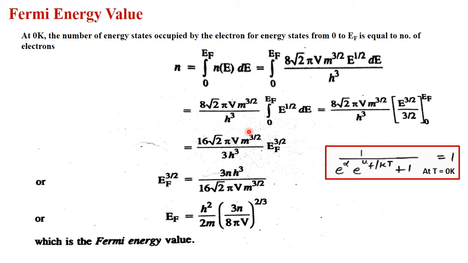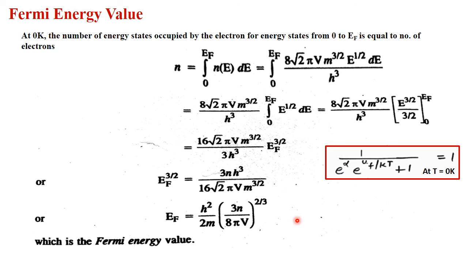We'll get an expression of this kind, but here we are interested to calculate the value of EF. Take this EF toward that side, and taking the cube of the under root, we'll get EF is equal to h raised to the power 2 divided by 2m multiplied by 3n upon 8 pi v raised to the power 2 upon 3. Here it is clear now that the Fermi energy value depends upon the mass of the electron and density of the electron, because density of the electron is represented by n upon v, number of electrons per unit volume.